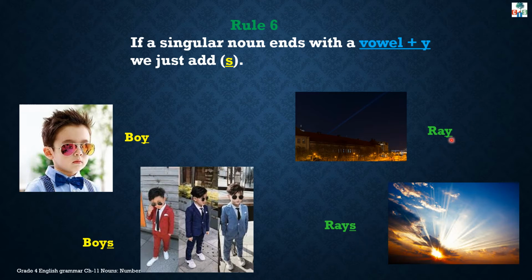See this. This singular noun ends with Y, and before this letter Y, you are getting a vowel A. Same with toy. Toy, toys. Day, days. Okay.